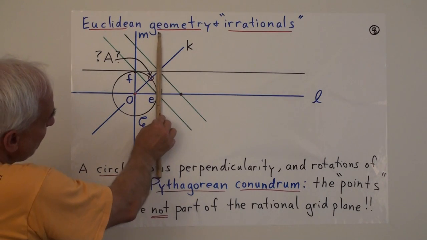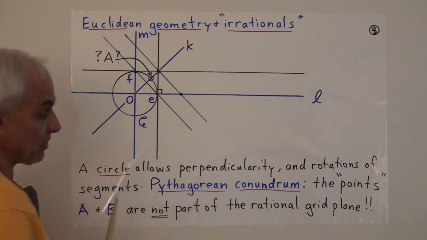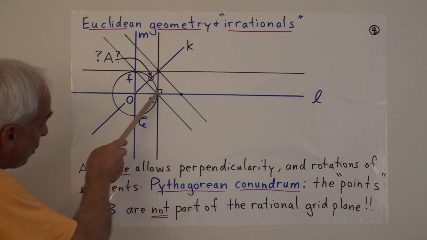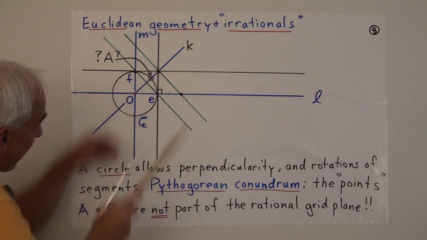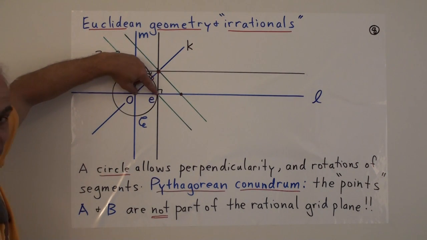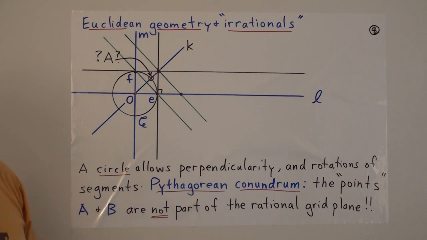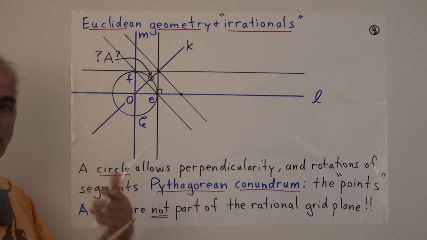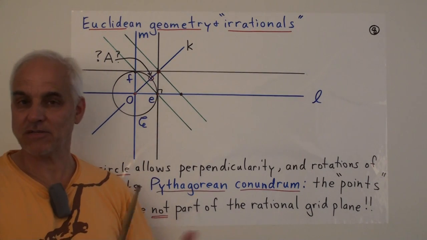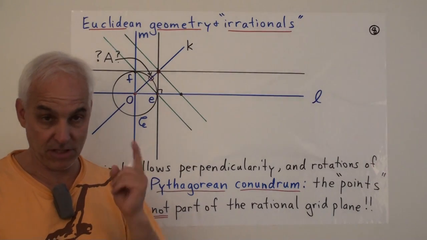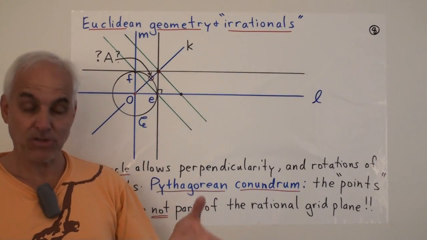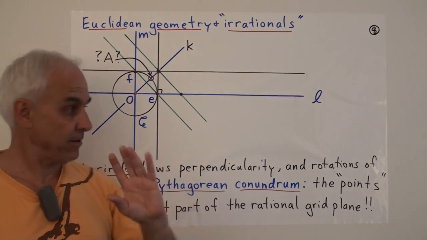So once we have a notion of perpendicularity, then we can make this axis also perpendicular, and we can use the circle to transfer this segment, which is horizontal here, to the vertical position, which we couldn't do before with affine geometry. Okay. So the circle makes a lot more things possible that are not possible with affine geometry. In particular, perpendicularity, and in particular, the idea of rotating segments.